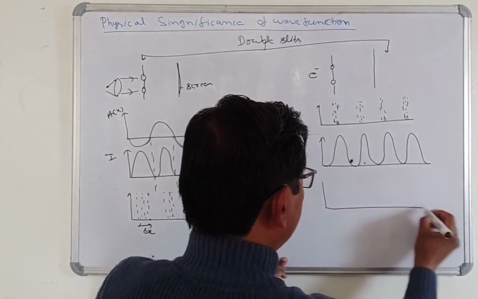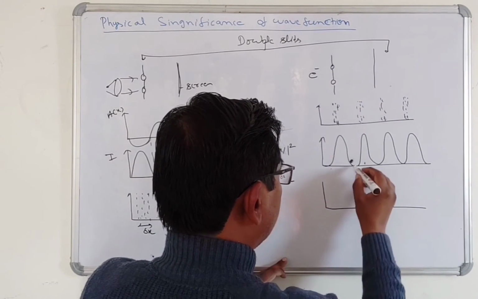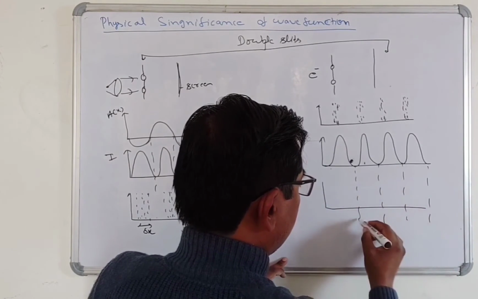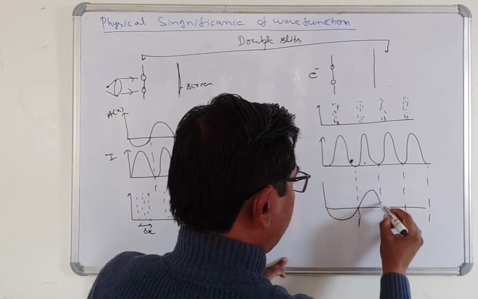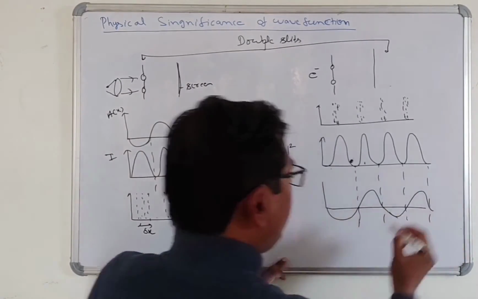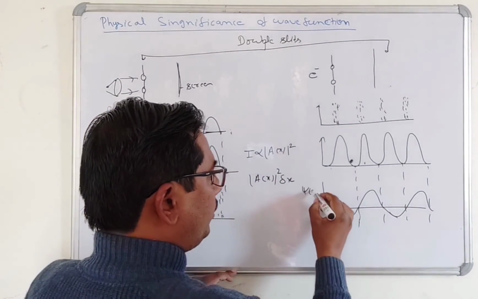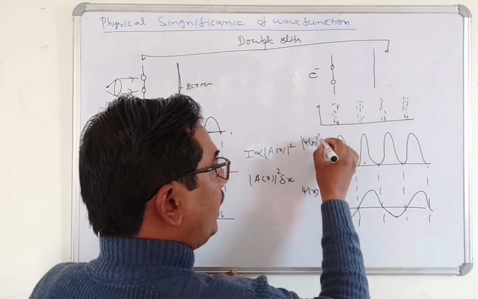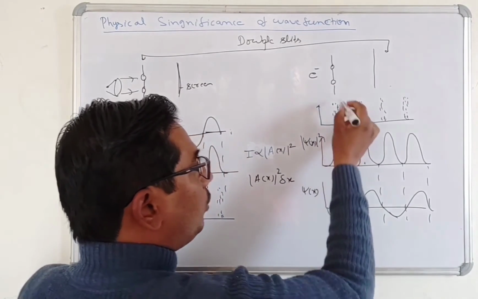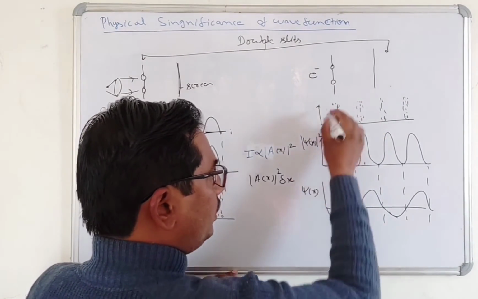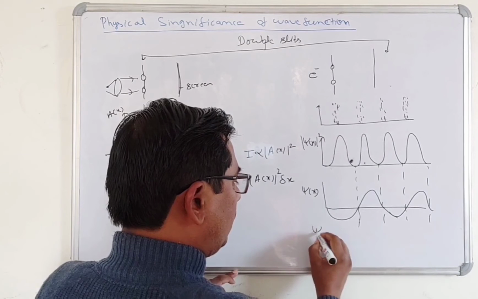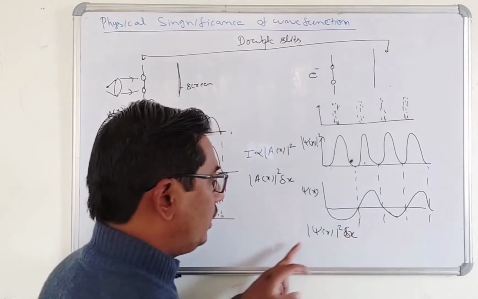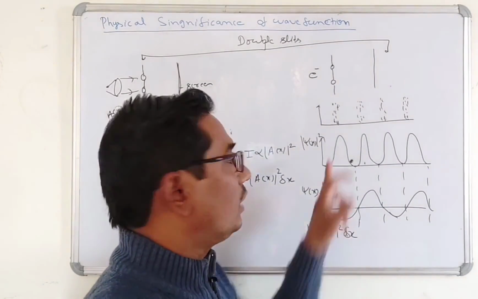Suppose this is a function ψ(x). We can write that |ψ(x)|² is the intensity and the probability of the electron in this narrow region. |ψ(x)|² Δx is known as the probability of the electron.